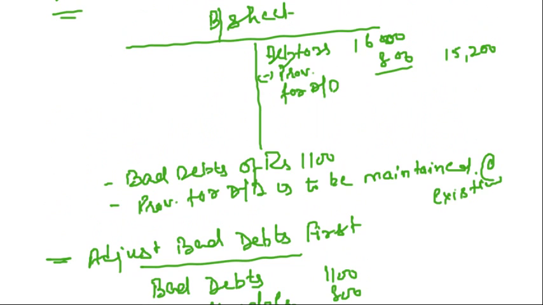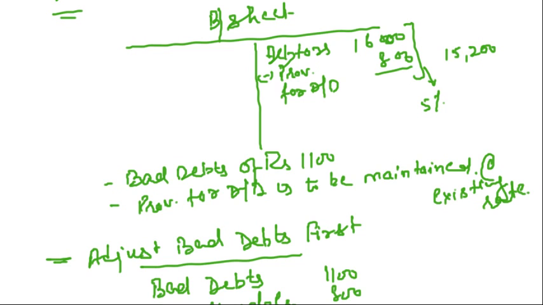Now, the second thing they say is that provision for doubtful debts is to be maintained at the existing rate. What is the existing rate? 800 divided by 16,000 multiplied by 100, that is 5%. That means we have to create a provision of 5% on the debtors.